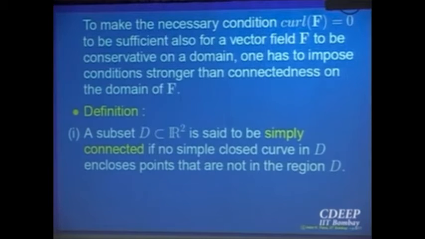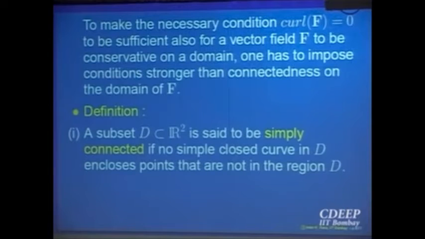So let us try to understand this concept of simply connected sets. Connected meant that any two points we are able to join by a path. Simply connected, we will define separately for R2 and separately for R3 just to understand it. In R2 a set is called simply connected if you take a simple closed curve in that domain, then it will enclose some portion of R2, and whatever is inside should also be part of the set D. There is no point which is outside D which is inside.